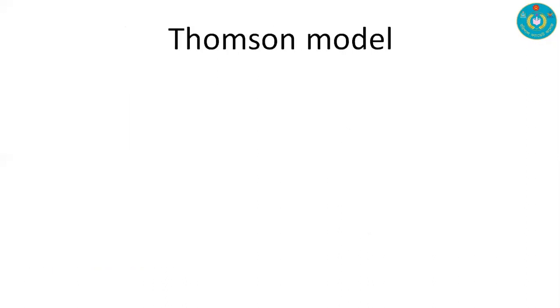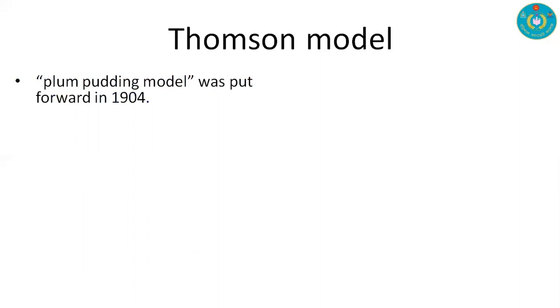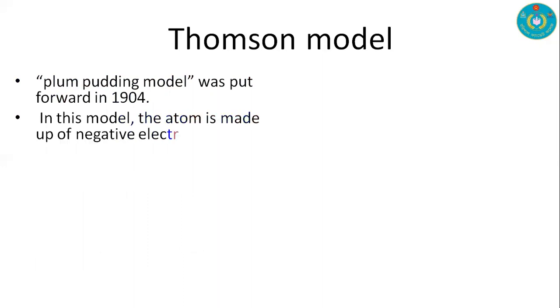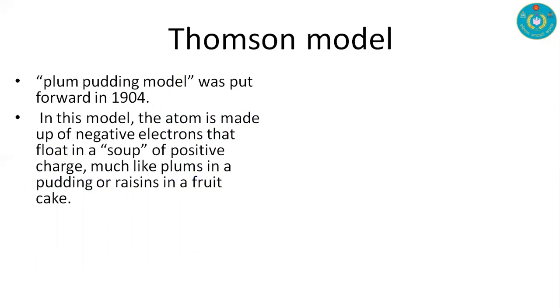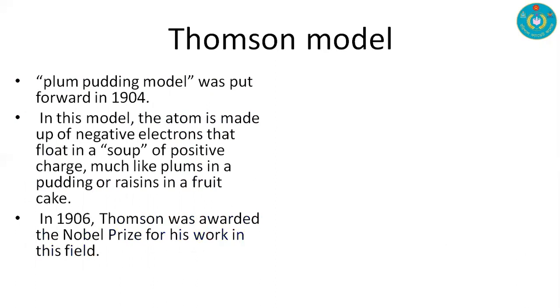And after that, we have another model, the Thomson model. This Thomson model came to us in 1904, and it is also known as the Plum-Pudding model. Here, the atom is made up of negative electrons that float in a soup of positive charge, much like plums in a pudding or raisins in a fruit cake.